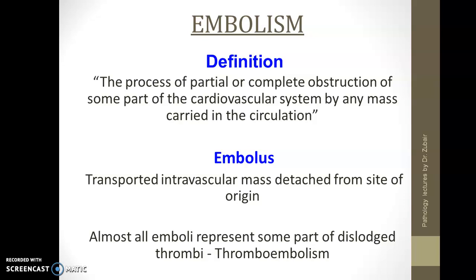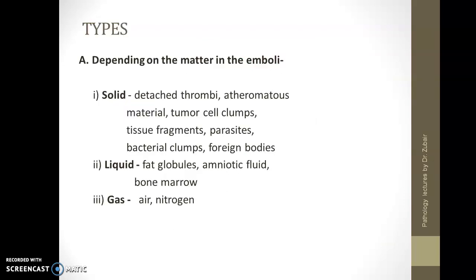What is an embolus? It is a transported intravascular mass detached from the site of origin, and almost all emboli represent some part of dislodged thrombi, which is referred to as thromboembolism. So, when I said any mass, this any mass can be of different types, and depending on the matter in the emboli, it can be solid, which is detached thrombi, atheromatous material, tumor cell clumps, tissue fragments, parasites, bacterial clumps, foreign bodies. Liquid, including fat globules, amniotic fluid, bone marrow, gas, that includes air and nitrogen.